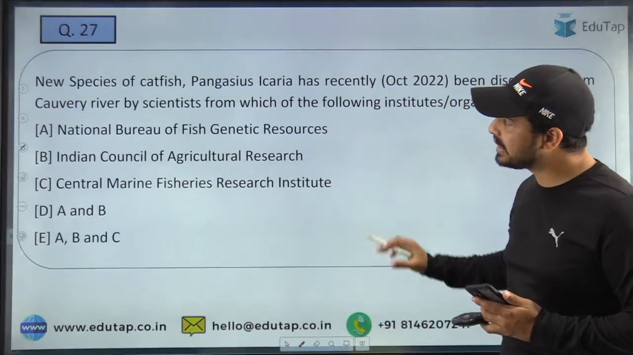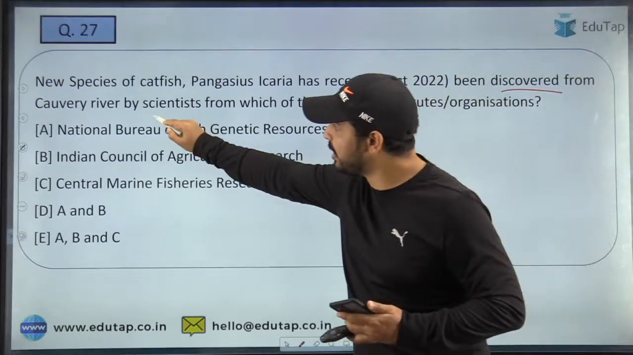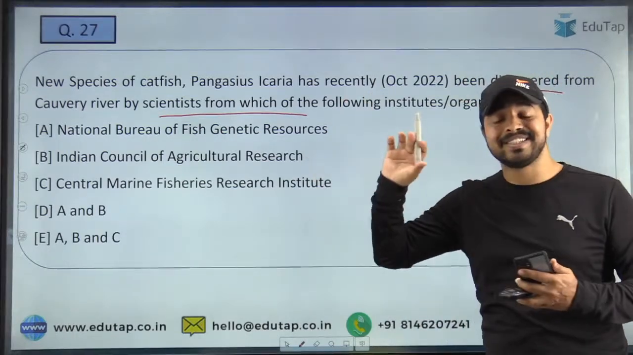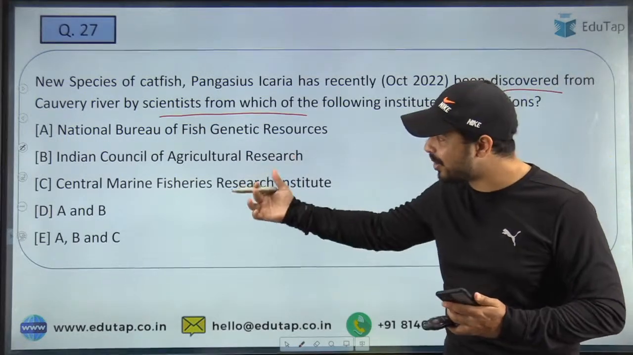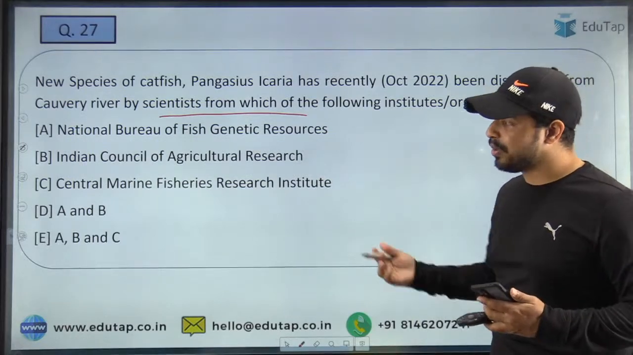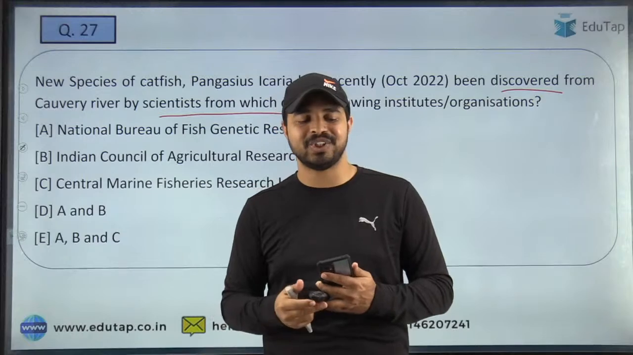The next question is on the new species of catfish which has been recently discovered from the Kaveri River by scientists, and you are required to tell me from which institute these scientists belong to. Is it the National Bureau of Fish Genetic Resources, Indian Council of Agricultural Research, Central Marine Fisheries Research Institute, both A and B, and all A, B and C? So these are the options. Quickly tell me what is the right answer to this question.